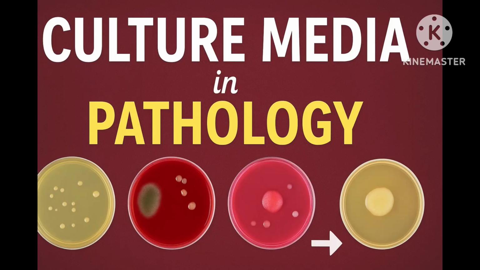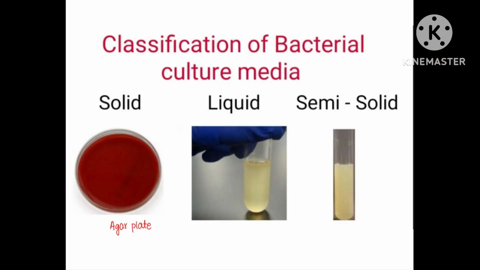Today we are going to learn about culture media, one of the most important and basic topics in pathology practicals. Culture media are specially prepared nutrient materials that provide the physical and chemical environment necessary for growth of microorganisms in labs. They contain water, nutrients, energy, salts, sources and sometimes special supplements depending on the type of microorganisms we want to grow. Now let's talk about classification of culture media.